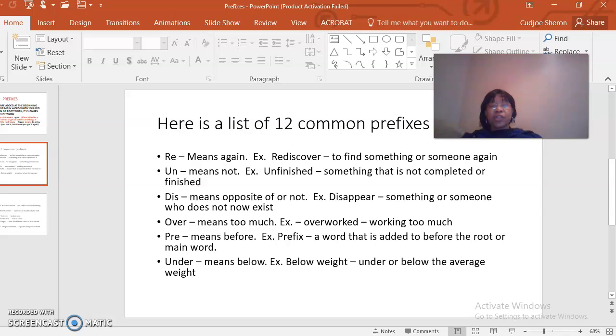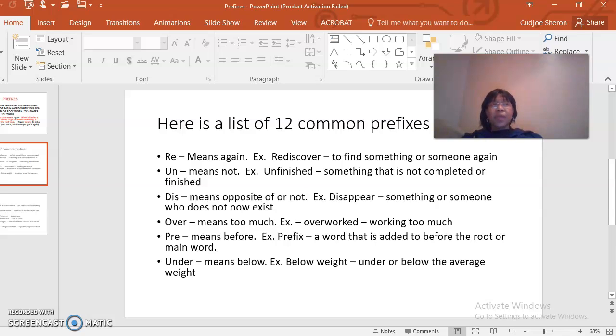Over means too much. So if you see the word overworked, worked is the main or root word. It just means you're working too much. Pre means before, like we're talking about prefix, a word that is added before the root or main word. So pre, before, fix, fixed before.